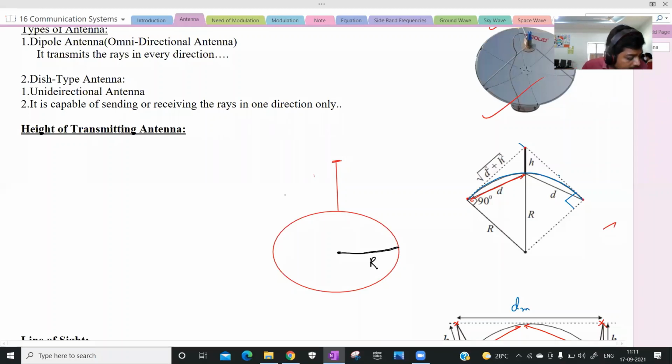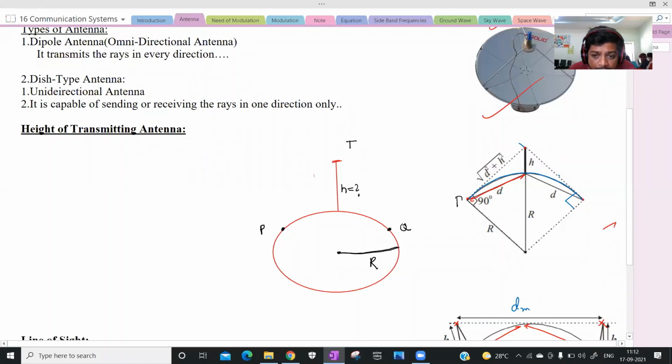So here, this is a point P, and this is another point Q. From here, you need to send the information from point P to point Q. So in between we need a transmitter, capital T. Now we are going to find the minimum height of the transmitter in order to send the information from point P to point Q.